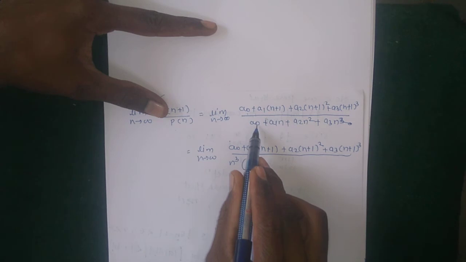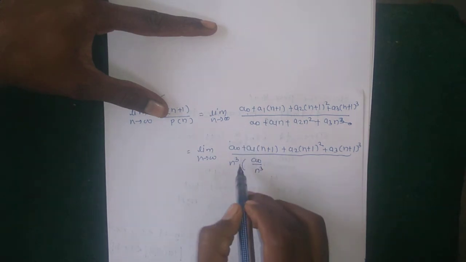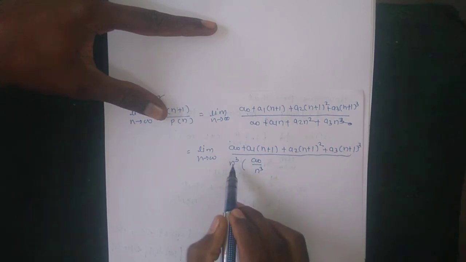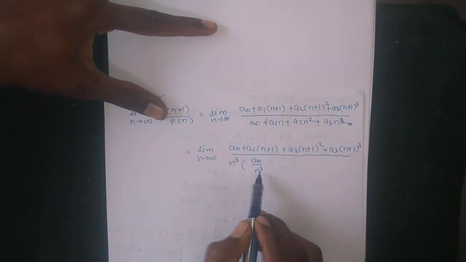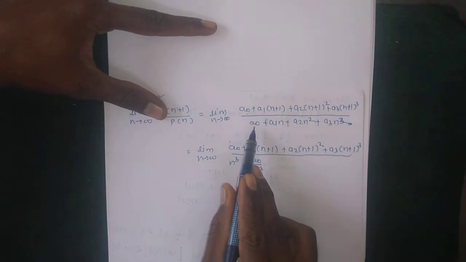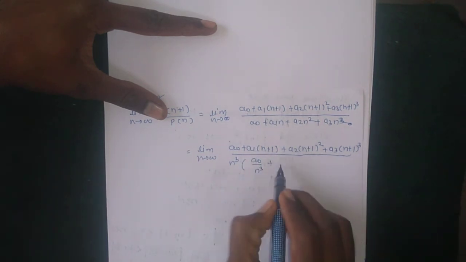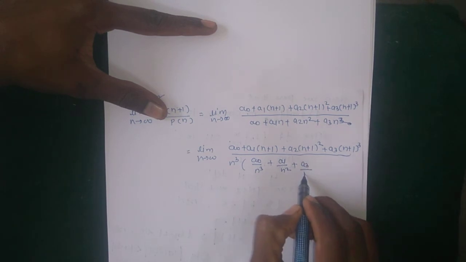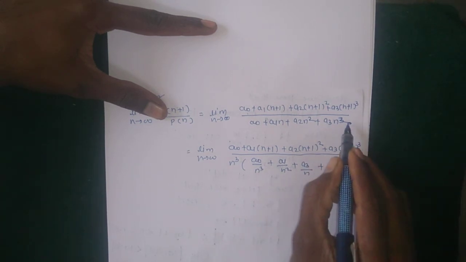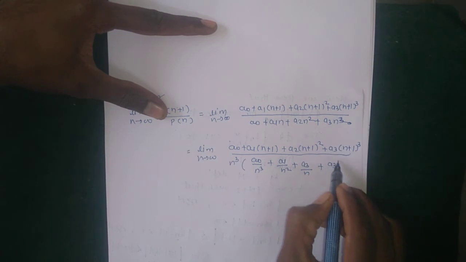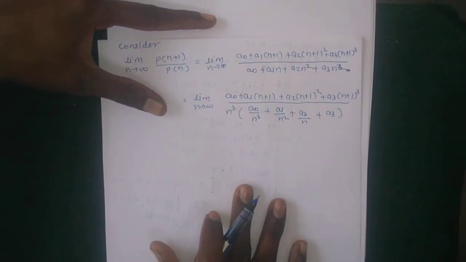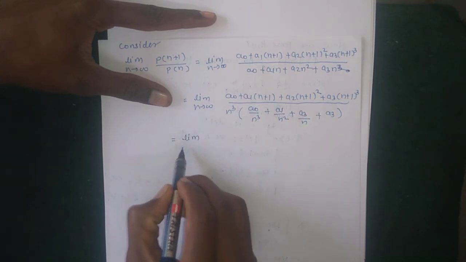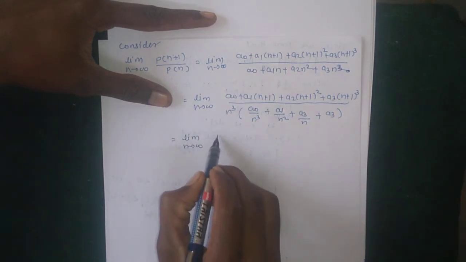Here n cube is common, so n cube into a naught by n cube gets cancelled, remaining only a naught. In this way a1 divided by n square, a2 divided by n, and for a3 the n cube is common, so remaining only a3.